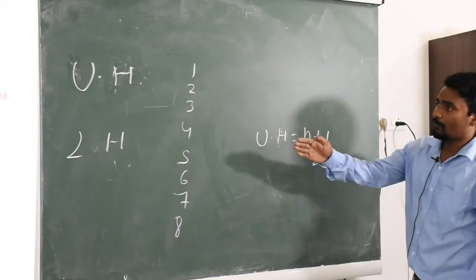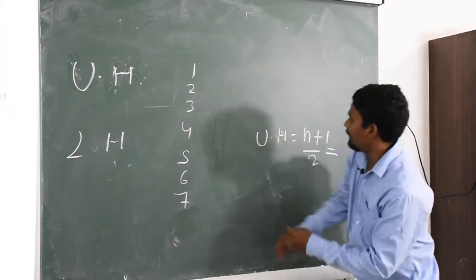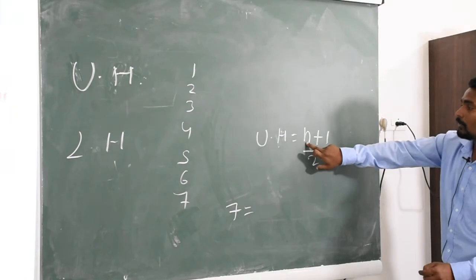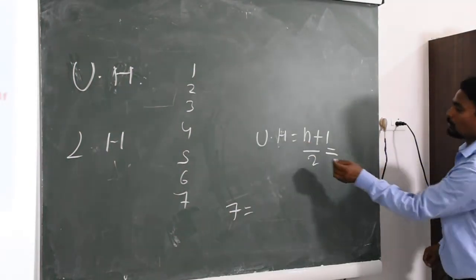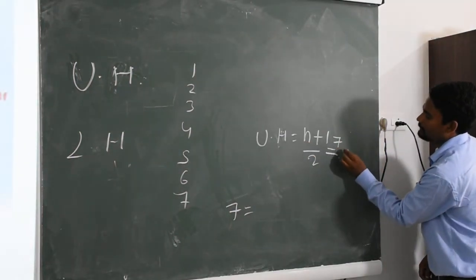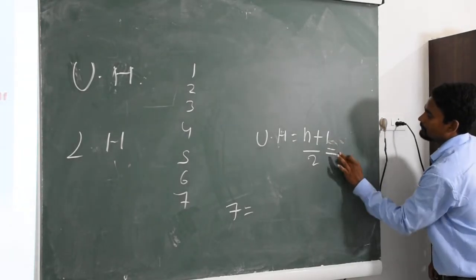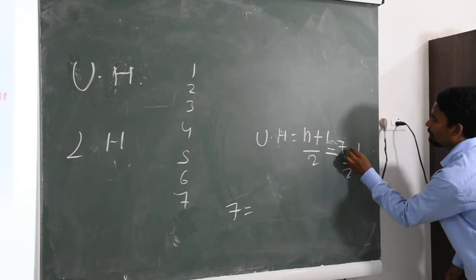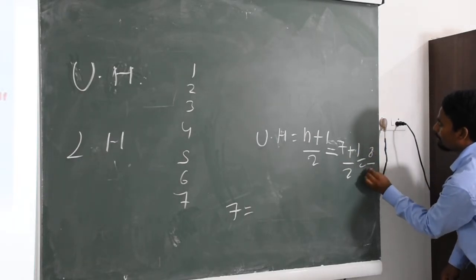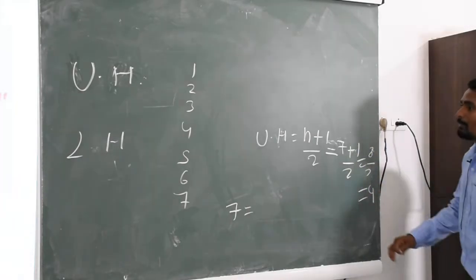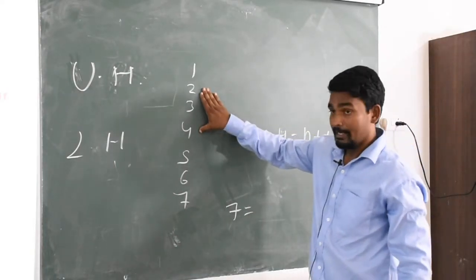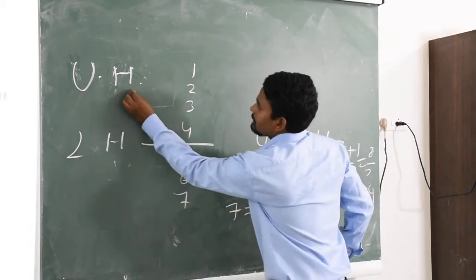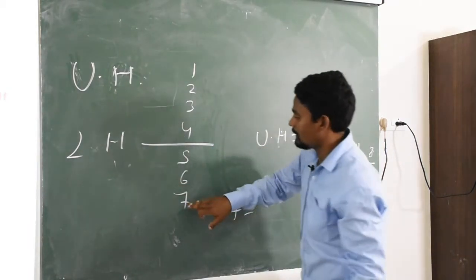For example, we have 7 teams. Here N stands for the number of teams. So how many teams are here? 7 teams. So 7 plus 1 upon 2 is equal to 8 upon 2, which is 4. So how many teams will come in the upper half? 4 teams. So 1, 2, 3, 4. This is the upper half, and this is the lower half.